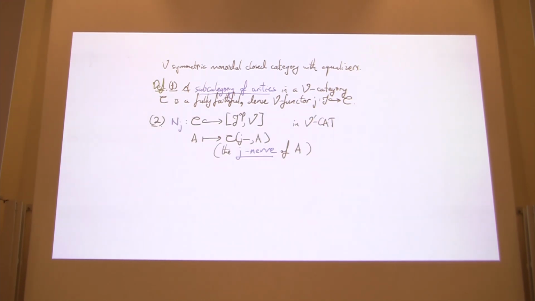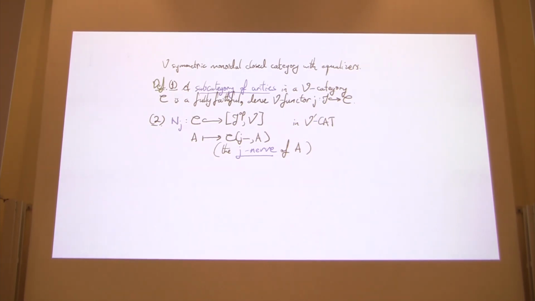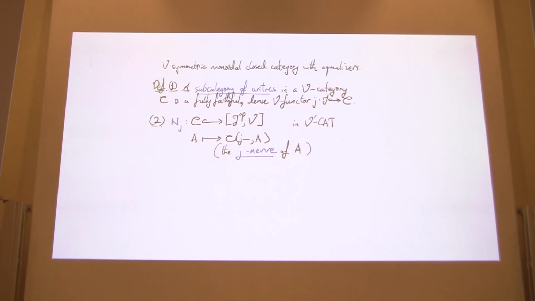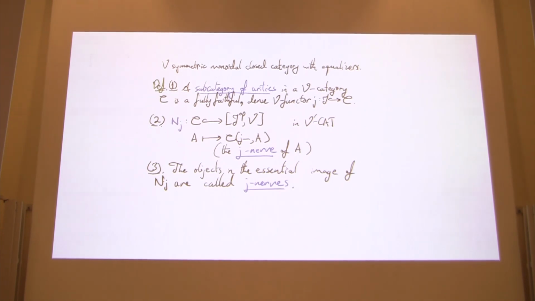Now we can consider the nerve functor for J, which sends each object A of C to the presheaf that you see there, C(J-, A), which is called the J-nerve of A. And that V-functor category that you see there might not exist as a V-category, but it will exist as a V'-category for a standard universe extension V'. And the objects in the essential image of N_J, these are certain presheaves that are called J-nerves.